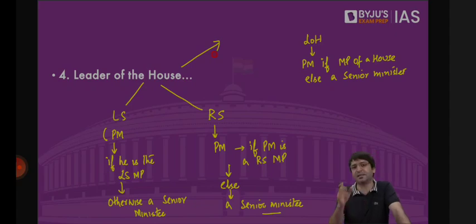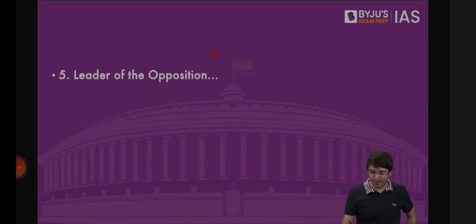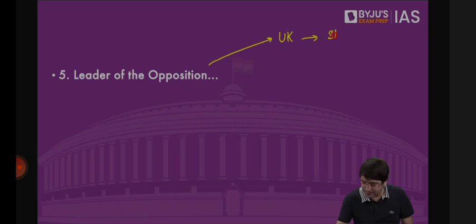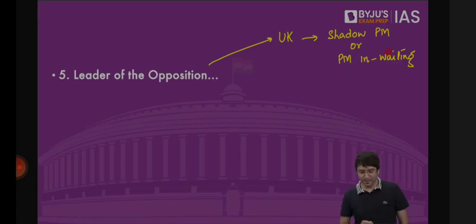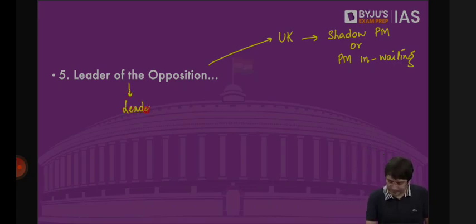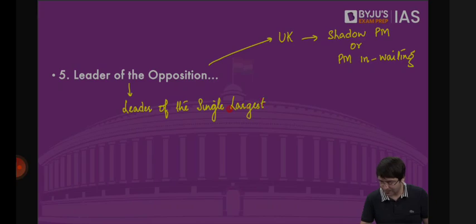We have the leader of the opposition, who in the UK is known as the Shadow Prime Minister, or we say Prime Minister in waiting. Leader of the single largest opposition party with not less than 1/10 of seats.